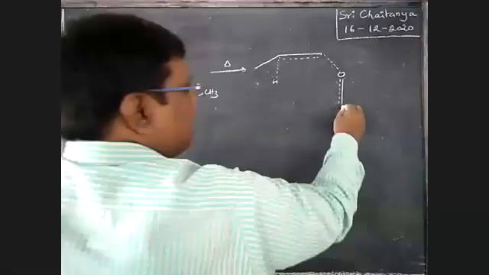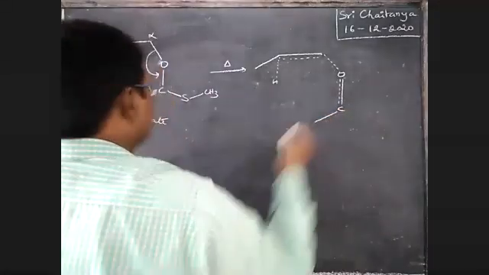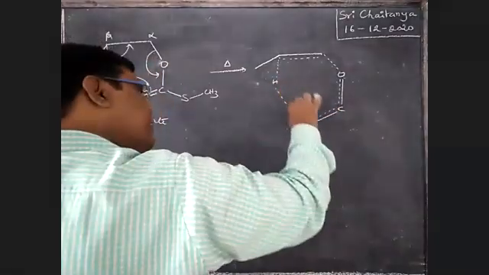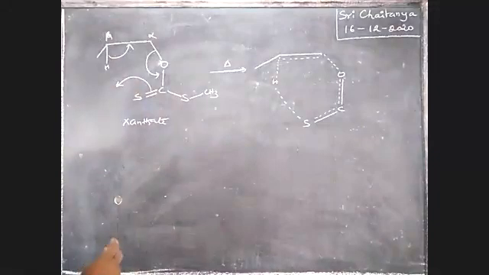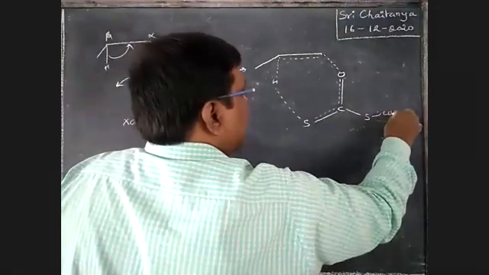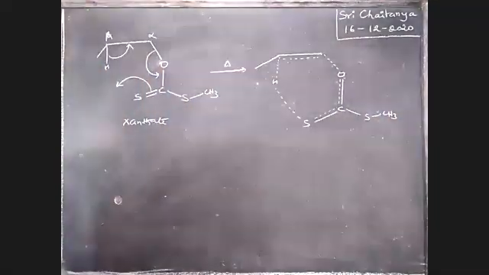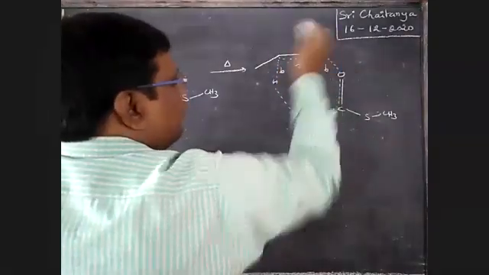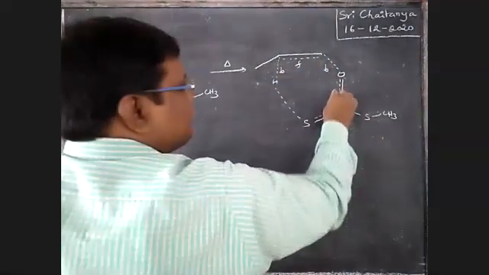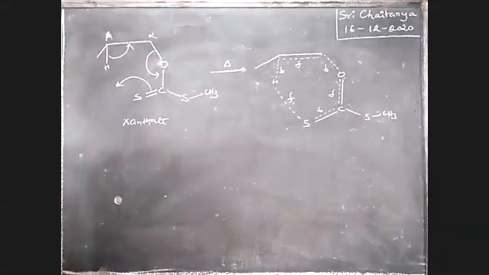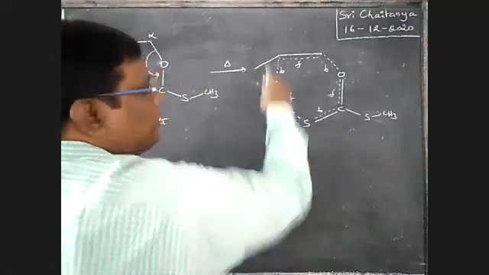This is carbon, it is sulfur; this bond is going to be weak. A bond is formed between oxygen and hydrogen and sulfur. This bond is going to break, this is formed. Finally, the product leads to, see here.